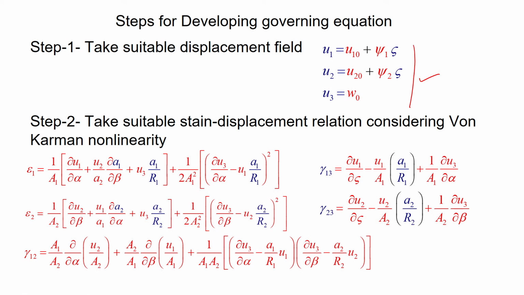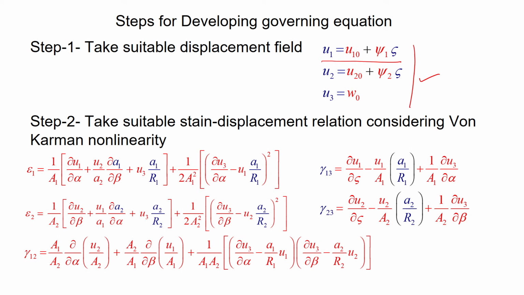In the last lecture, I explained how to obtain this expression for the Love-Kirchhoff shell by putting gamma 1 3 and gamma 2 3 equal to 0 and integrating with respect to the zeta coordinate.